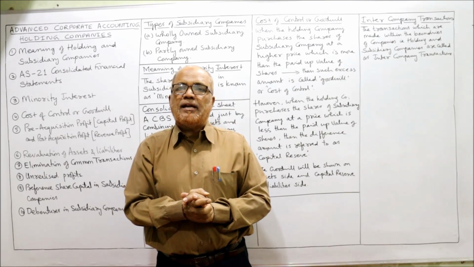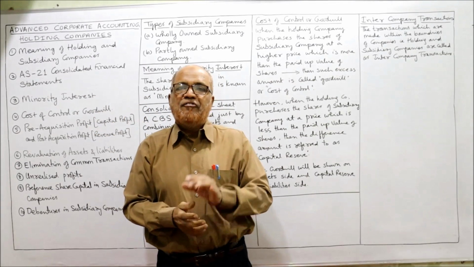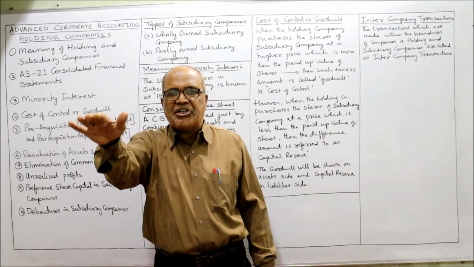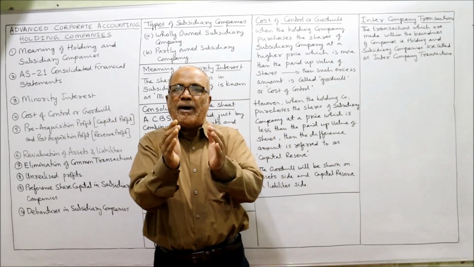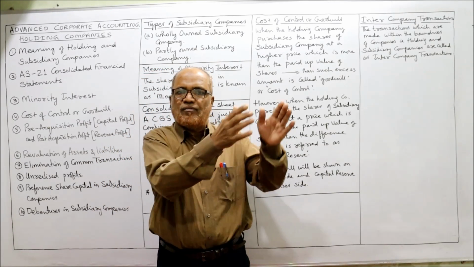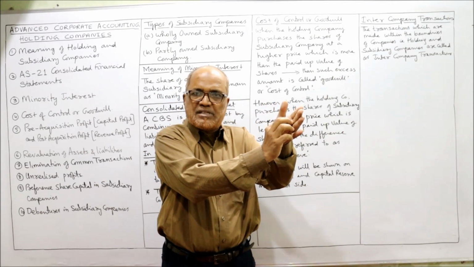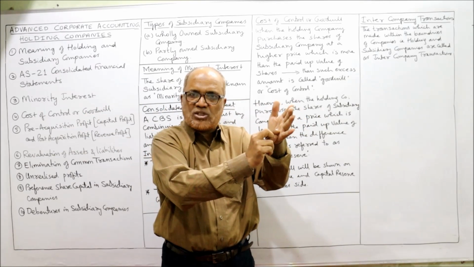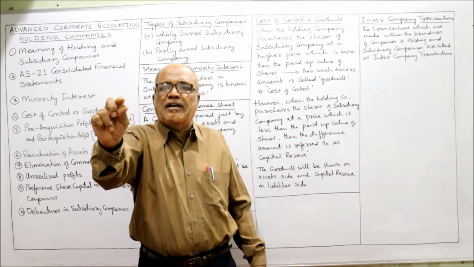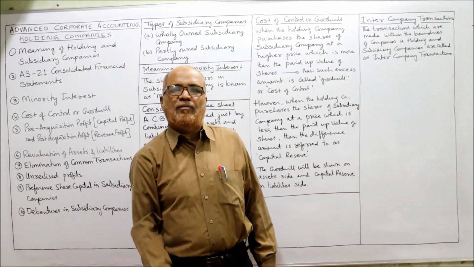If there is intercompany transaction, the intercompany transaction should be eliminated. 50,000 rupees should be deducted from debtors and 50,000 rupees should be deducted from creditors in consolidating the balance sheet. When we make the balance sheet, deduct 50,000 from the total debtors. That means 3 lakh rupees are the debtors of ABC company, 2 lakh rupees are the debtors of XYZ company. Add up 5 lakh rupees. From that subtract intercompany debts, 50,000. So 5 lakh minus 50,000, 4 lakh 50,000.